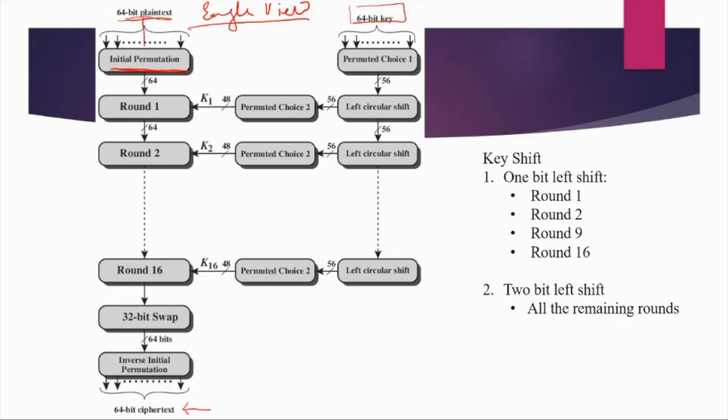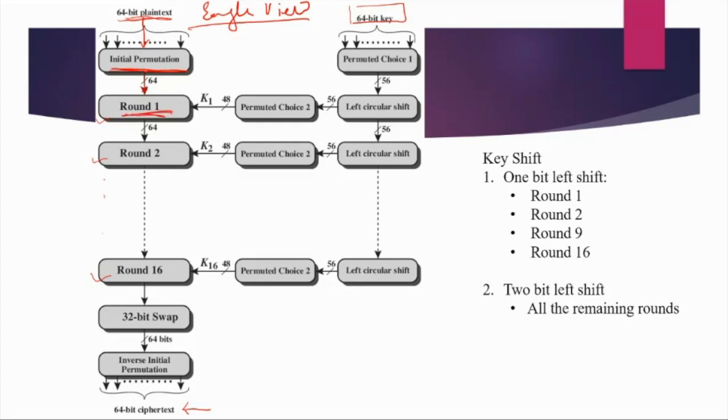So 64 bits are inserted from here, and 64 bits are the output of the initial permutation function. Then comes round 1. As I mentioned earlier, we have 16 rounds, 1, 2 till 16. So the plain text, or the data that we would like to encrypt, will undergo all these 16 rounds. And in each round, what is the input for each round?